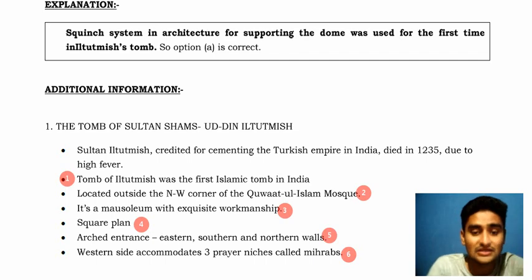I hope you have got sufficient information about the Iltutmish tomb and how it played a vital role in the development process. Okay, thank you.